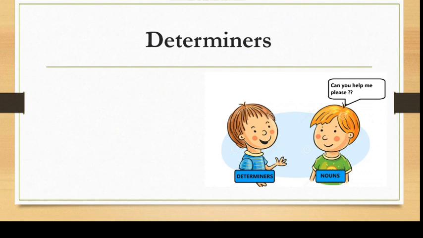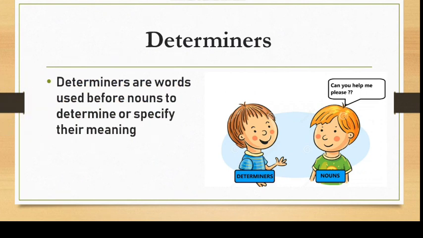But why so? Because determiners are words used before nouns to determine or specify their meaning, which means that determiners are those words which tell us something special about the meaning of noun, which add something to the meaning of noun. Those words are known as determiners.